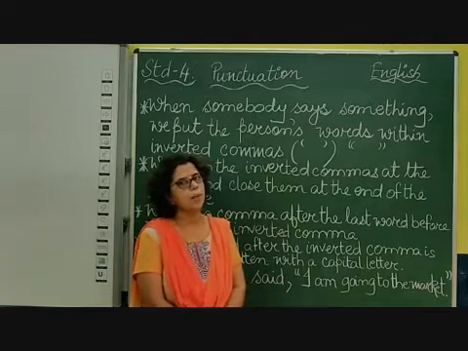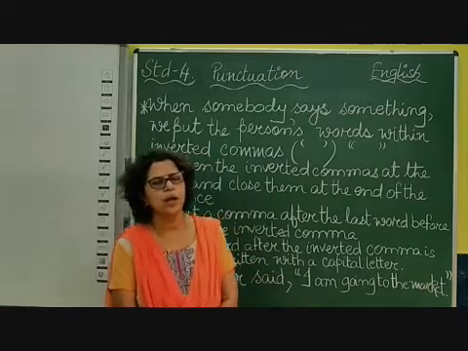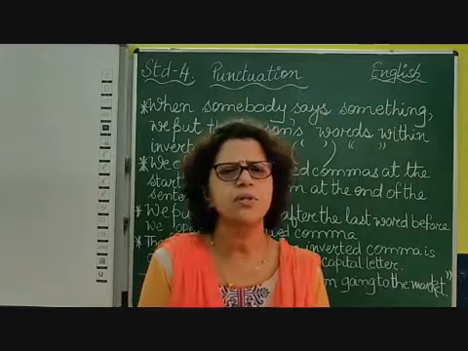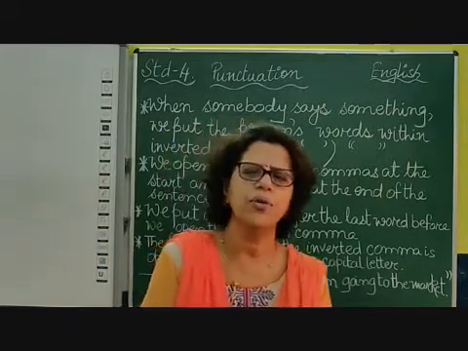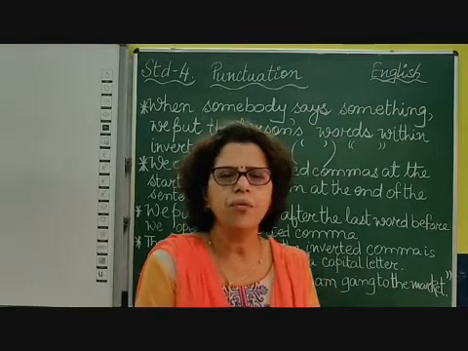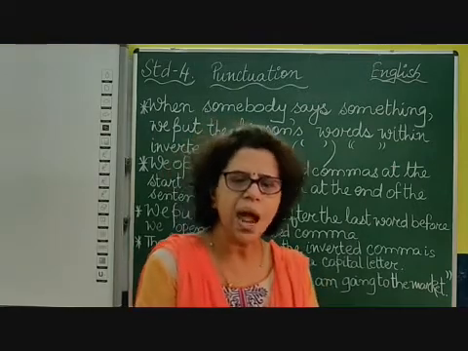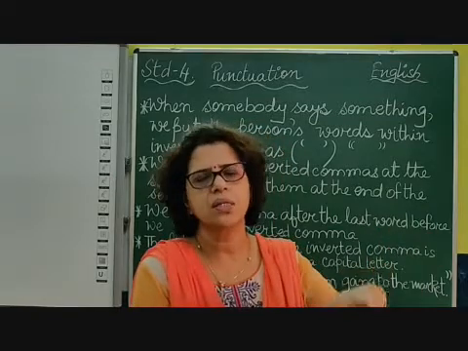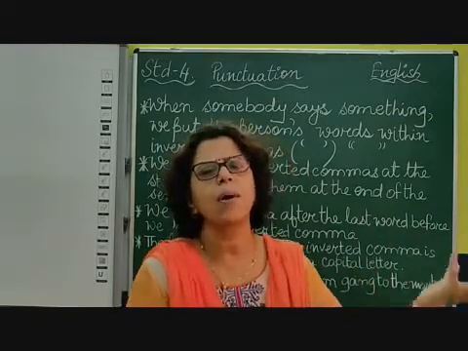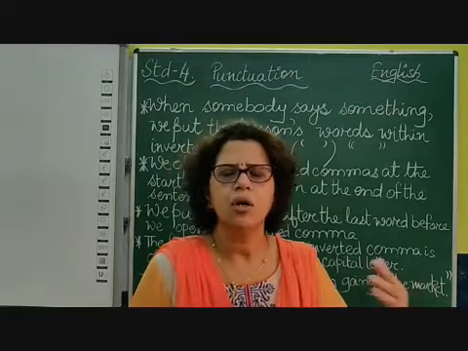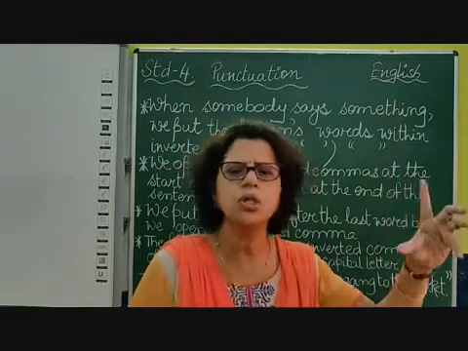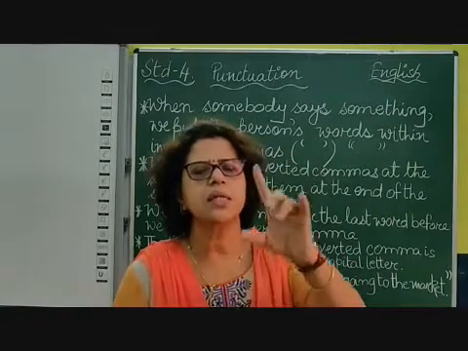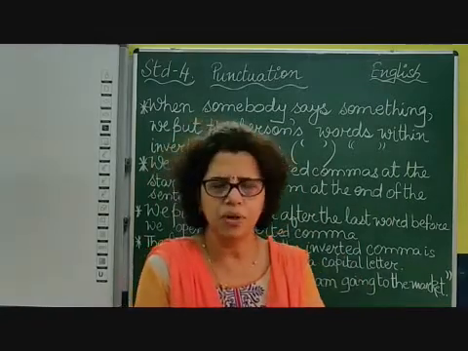Whether you ask a question, make a statement, an exclamatory sentence, a command or a request, whatever it is, when we write the direct speech of that person, we write, my mother said or the teacher said or my brother asked, comma, and then you start the inverted comma, complete the sentence and then close the inverted comma.